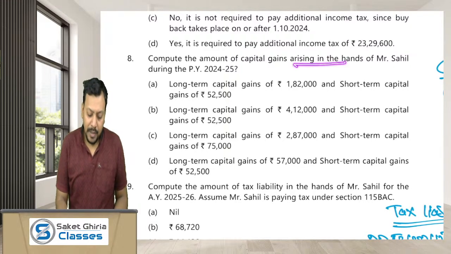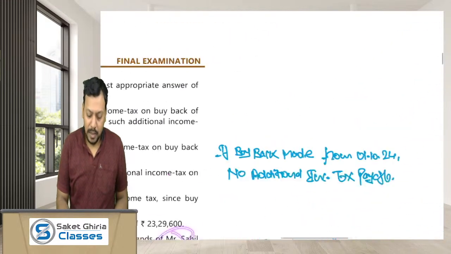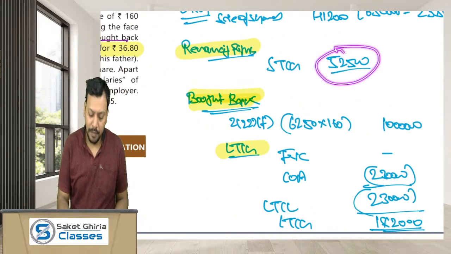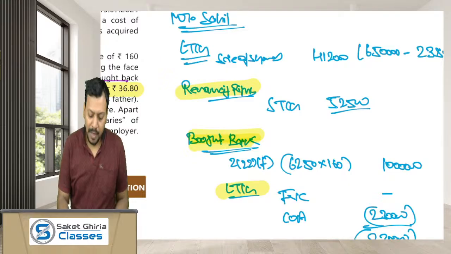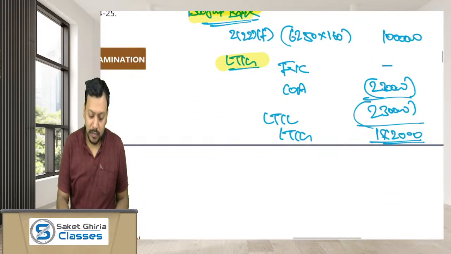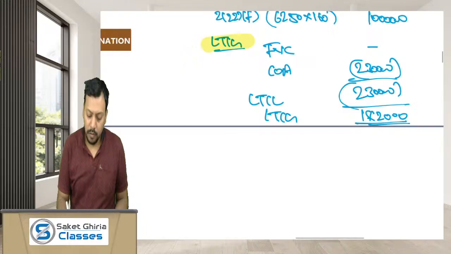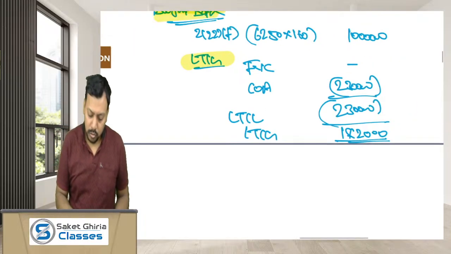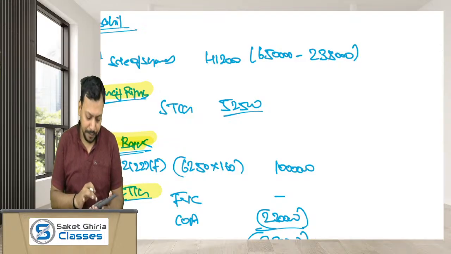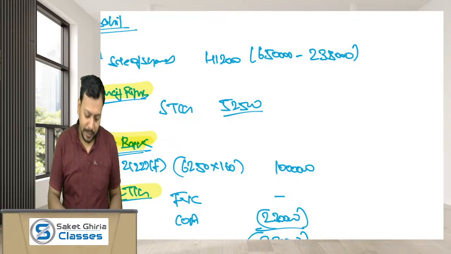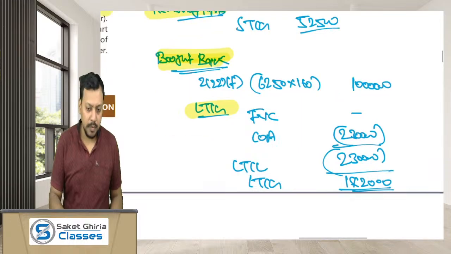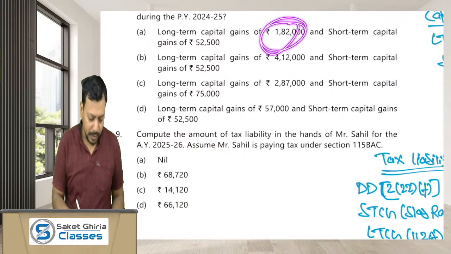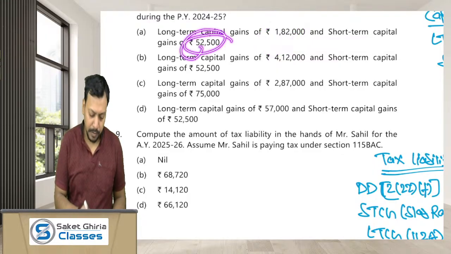Compute the amount of capital gain arising in the hands of Mr. Sahil. Dear friends, remember, Mr. Sahil is earning a short-term capital gain of 52,500. He is earning a long-term capital gain of 4,12,000, and there is a long-term capital loss of 2,30,000. So the net long-term capital gain would be 1,82,000 and the short-term capital gain would be 52,500.